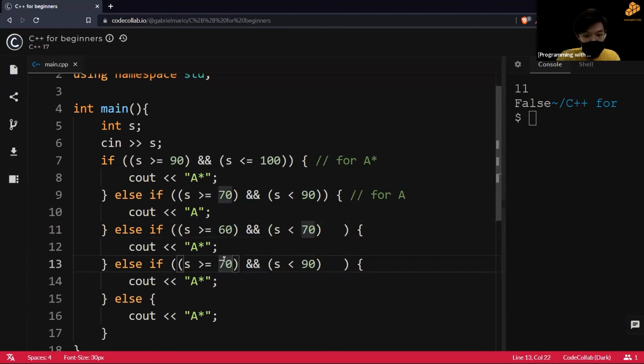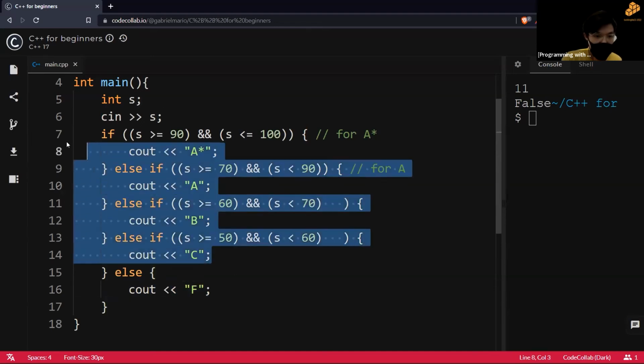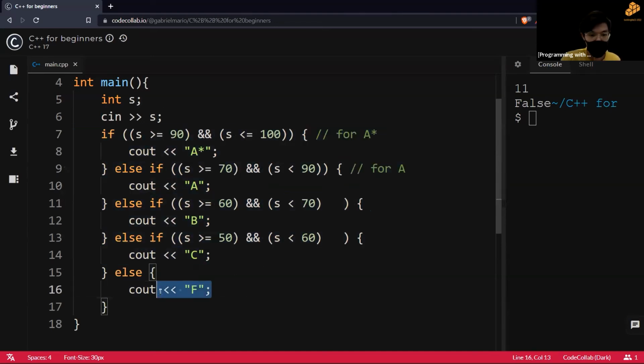And then 50. Okay, all right. So change the grade, B, C, and then finally F. As you can see, we use the else for F here because this is the last result. If it doesn't meet any of these conditions, we'll jump to F.